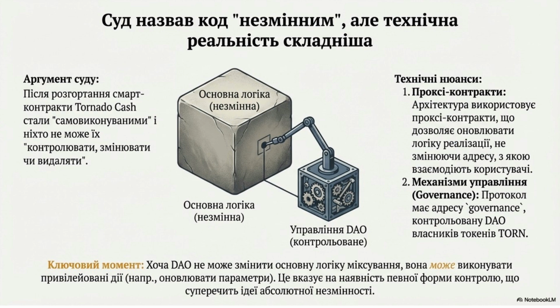While the court deemed the code immutable, the technical reality is complex. The core mixing logic is immutable, meaning no one can directly control, change, or delete it. However, the architecture uses proxy contracts allowing for logic updates, and a governance DAO controls administrative functions like parameter updates, indicating a degree of control that challenges absolute immutability.